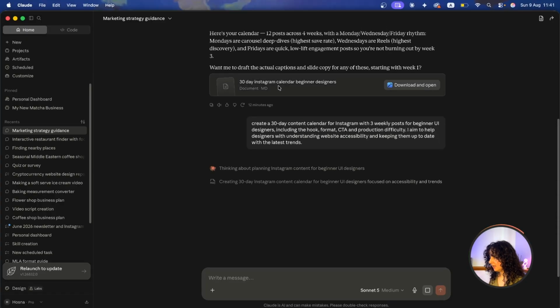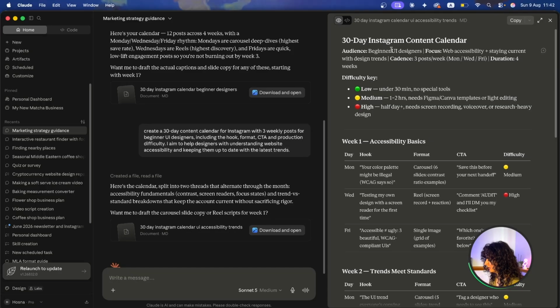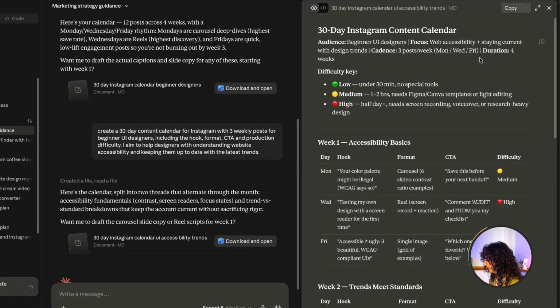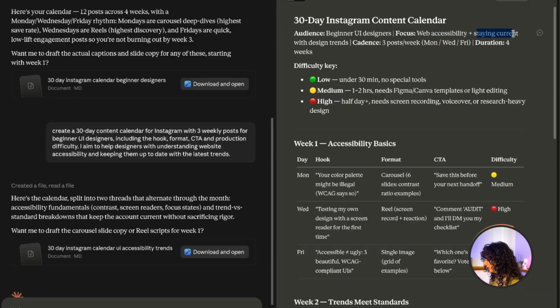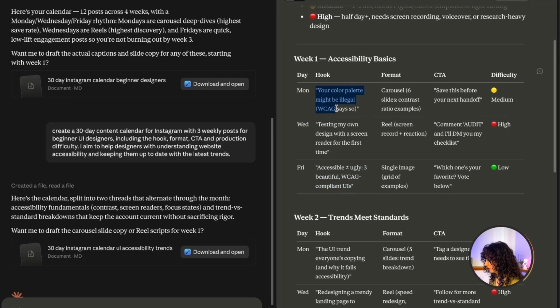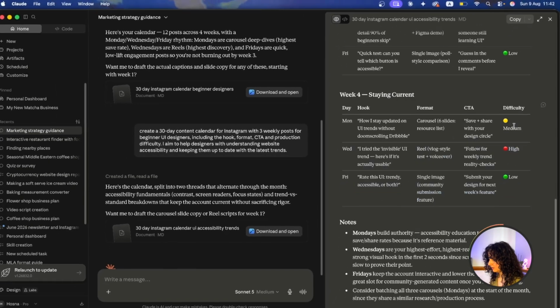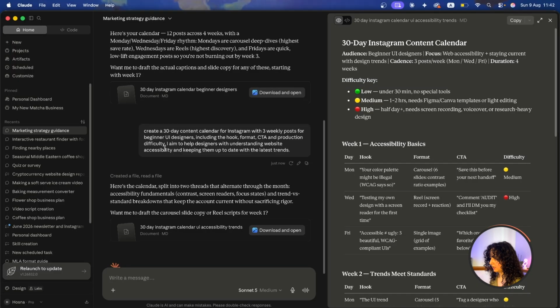So it's going to take this previous document and update it to what I just provided Claude with. So here's my updated calendar. We can see that now it's UI designers, and then we have web accessibility and staying current with design trends. And all the little details are provided for me to implement, whether this is a written post, a video post, whatever it is that I want to do. It still maintained the previous things that I asked for, and this way I could update it, tailoring it to exactly what I need.